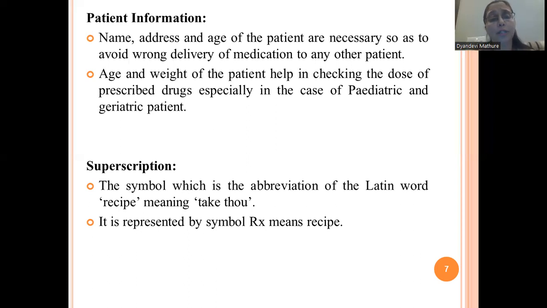Then the second part of a prescription is the superscription. If you have seen any prescription given by the doctor, on the left hand side corner the doctor has mentioned the symbol Rx. That symbol is the abbreviation of the Latin word recipe, meaning take thou, and it is represented by the symbol Rx. So Rx means the recipe of whatever medications are prescribed on your prescription.